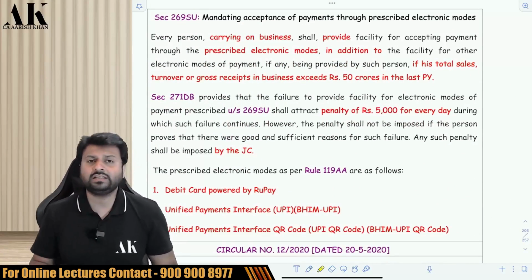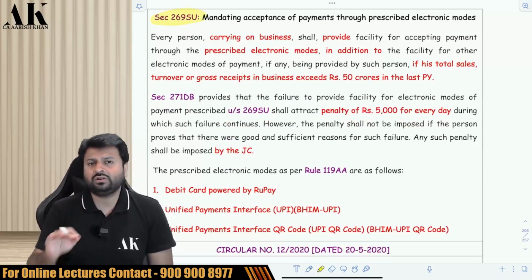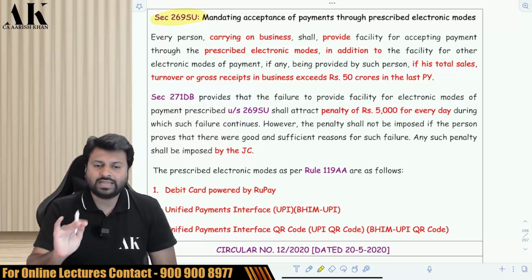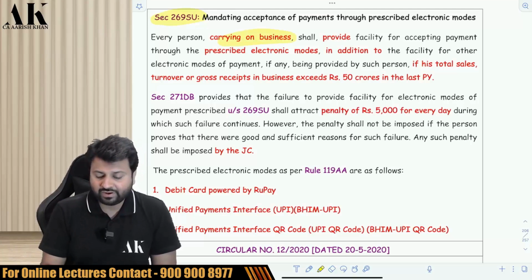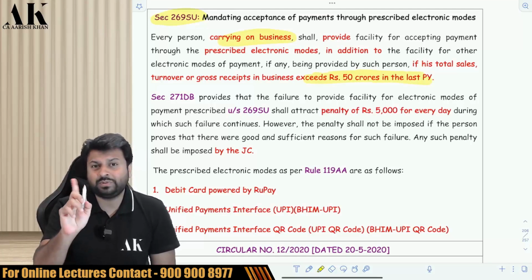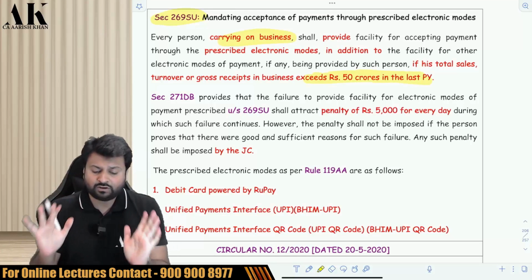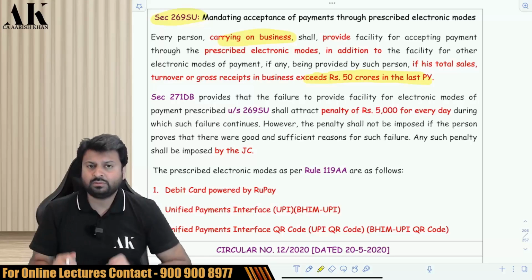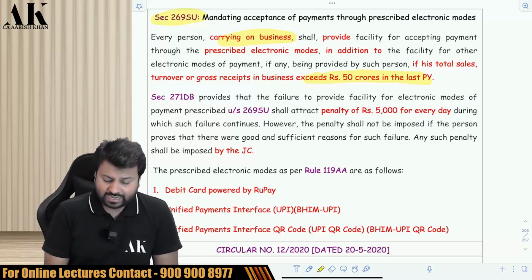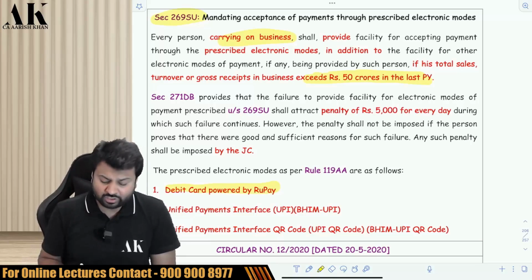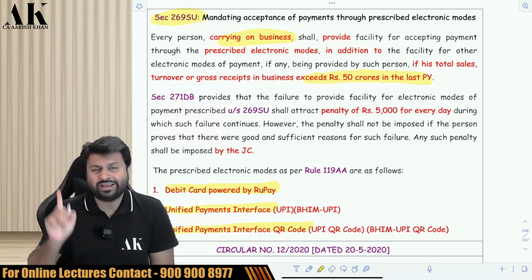Now the last thing in this chapter, and the last thing for this revision video, the next will continue in the next revision video. If you are doing a business and your last year turnover is greater than 50 crore rupees, then you have to keep certain modes of payment in your business. Which are those modes of payment that the government has prescribed? Like a debit card powered by RuPay has to be there in your business, a UPI interface has to be there, a UPI interface QR code has to be there in your business.